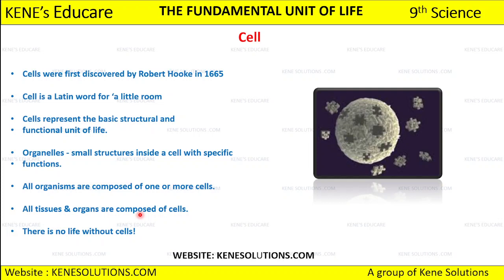A group of cells that come together forms a tissue, and when a group of tissues comes together, it forms an organ. When a group of organs come together and perform vital functions, that becomes an organ system. And once we have organ systems functioning together, we have a multicellular organism, and this multicellular organism is nothing but a human being.